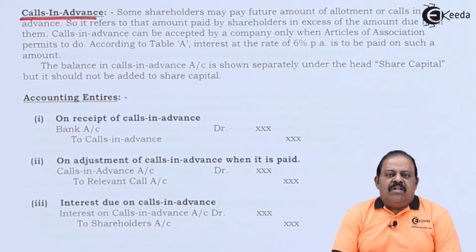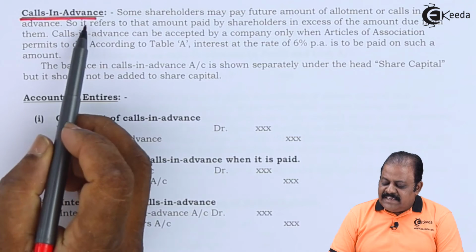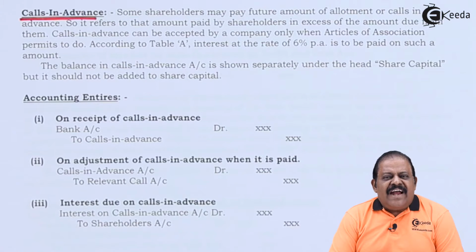The next concept is calls in advance. Sometimes shareholders are ready to pay a future call with the current call amount. For example, they may pay the amount of the second call along with the amount of the first call. This is called calls in advance. Such advance payment received from the shareholder will be adjusted with the respective second or final call.